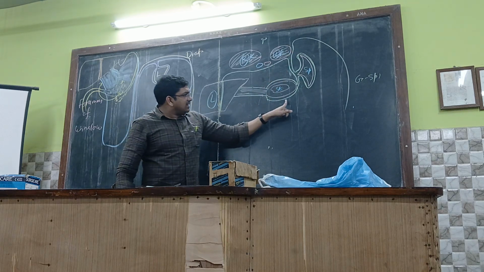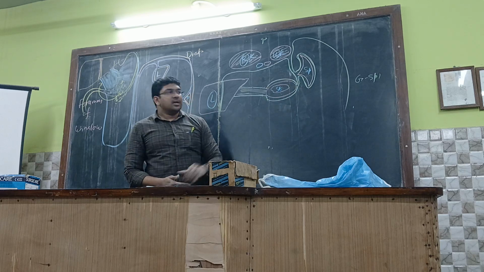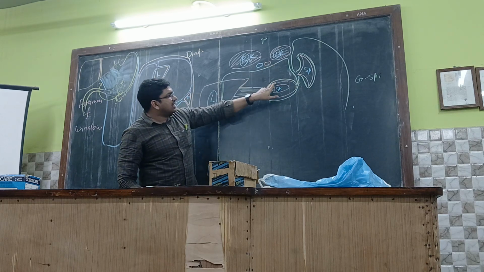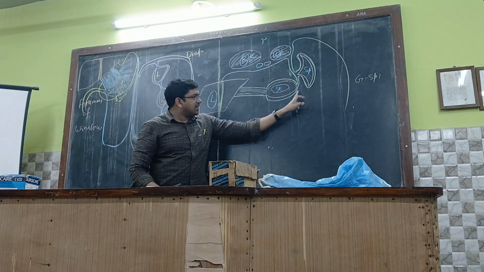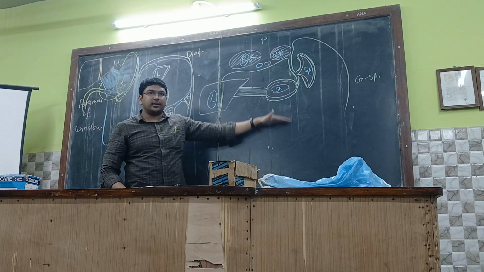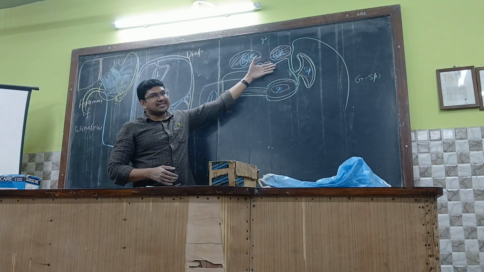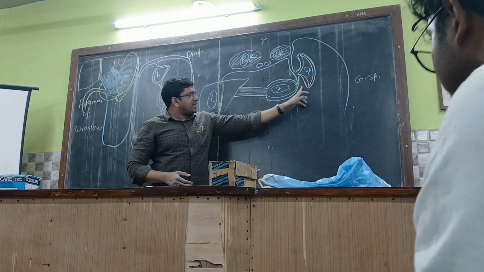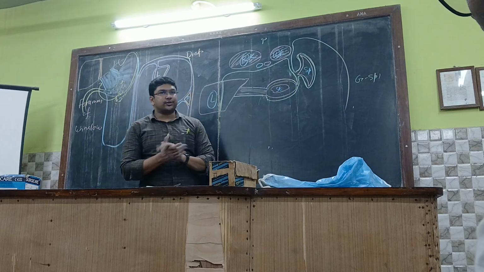This is the anterior layer of the peritoneum over here. This is the posterior layer of the peritoneum. So the posterior layer of the peritoneum is related with the lesser sac, but the anterior layer of the peritoneum is related with the greater sac. Could you understand? In front of the stomach is the greater sac, behind the stomach is the lesser sac. So in front of the stomach will be the anterior layer of the peritoneum, behind the stomach is the posterior layer of the peritoneum. Isn't it?